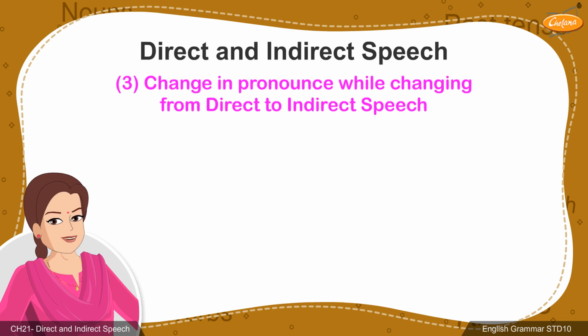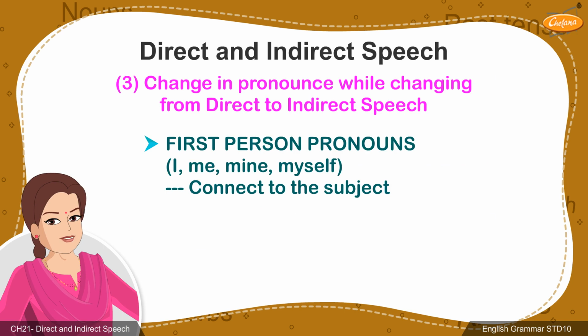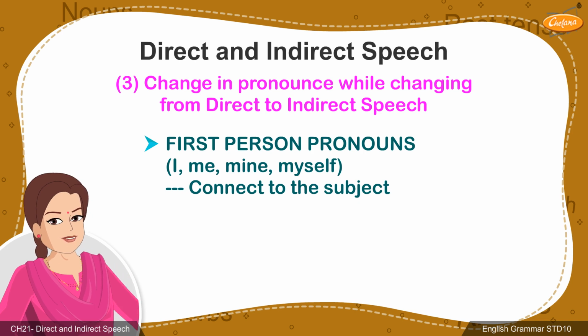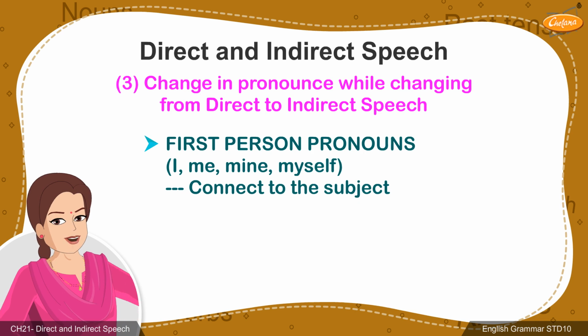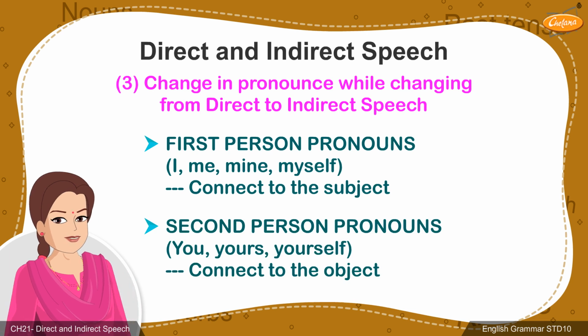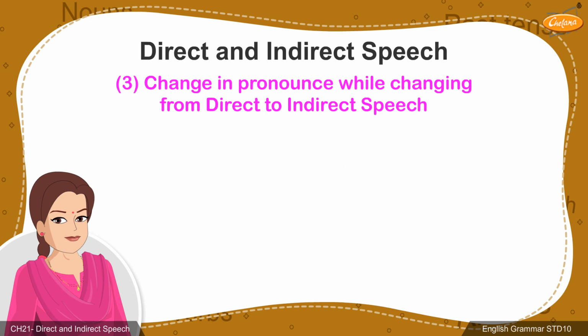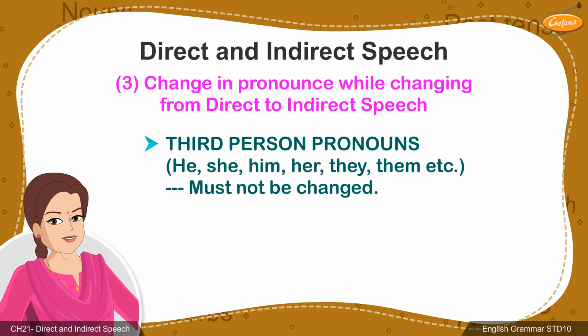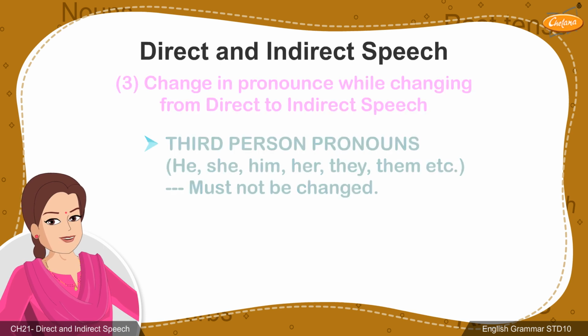The third rule is related to the change in pronouns. Students, remember to connect all first-person pronouns used in direct speech to the subject in the sentence. The pronoun in indirect speech will depend on the gender of the subject. All second-person pronouns must be connected to the object in the direct speech. When third-person pronouns are used like he, she, they, them, their, etc., they must not be changed.